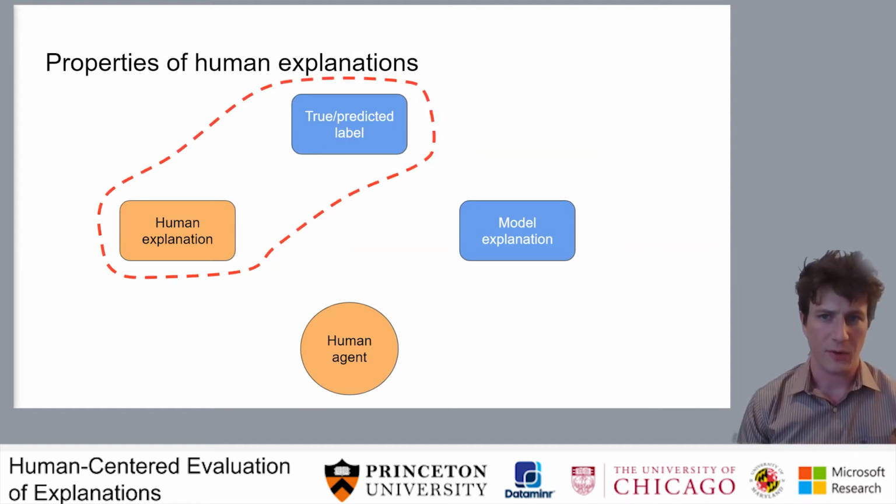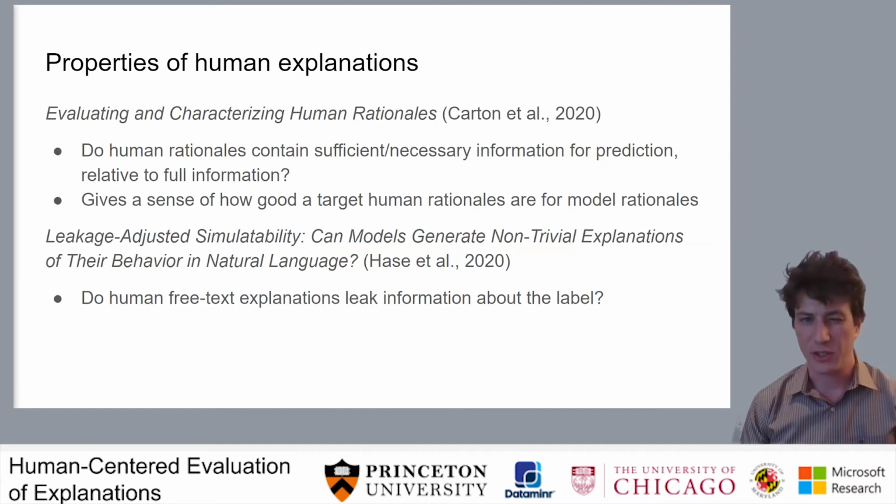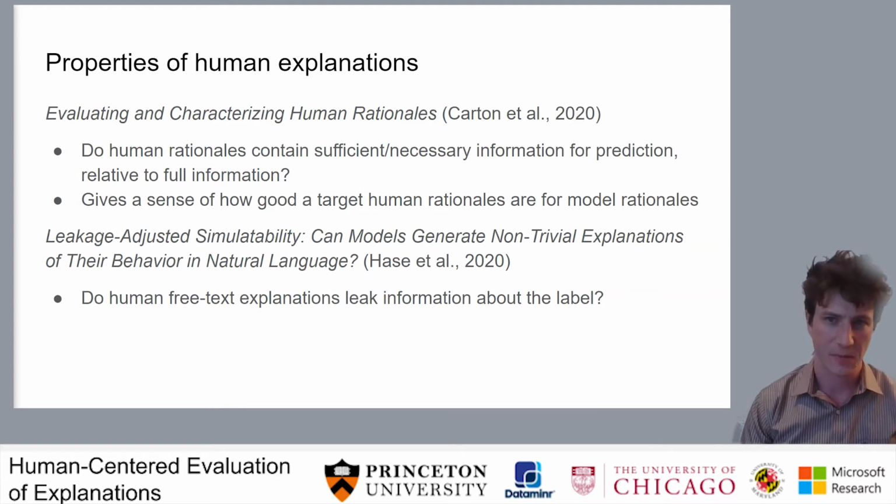One thing that we can do is look at the relationship between the human annotated explanations and the model predictions, as several recent papers have done. I'm going to mention two in particular. In evaluating and characterizing human rationales, we took a number of human rationale datasets, such as multi-RC and ESNLI, and we looked at whether the tokens included in the human annotated rationales were both sufficient and necessary for trained models to make predictions similar to what they would have made with the full data.